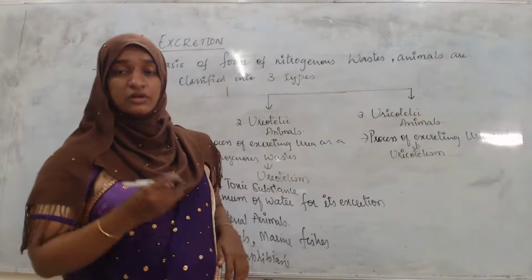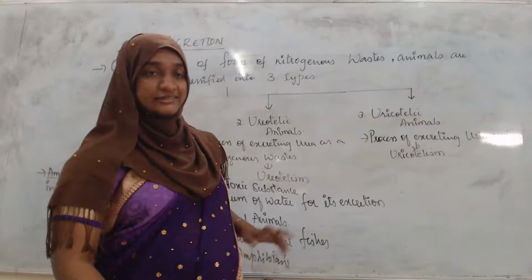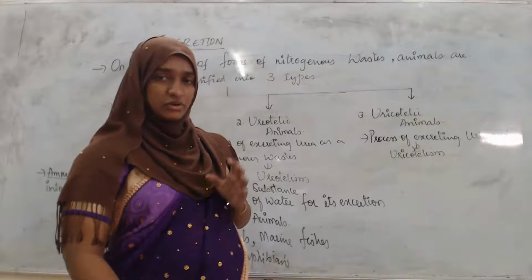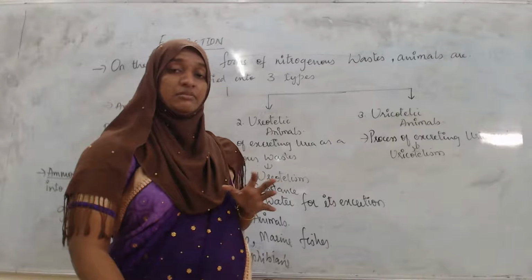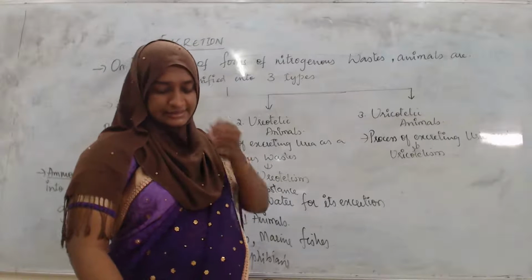Uric acid is also very less toxic as compared to ammonia, and it requires a very minimum amount of water for excretion.